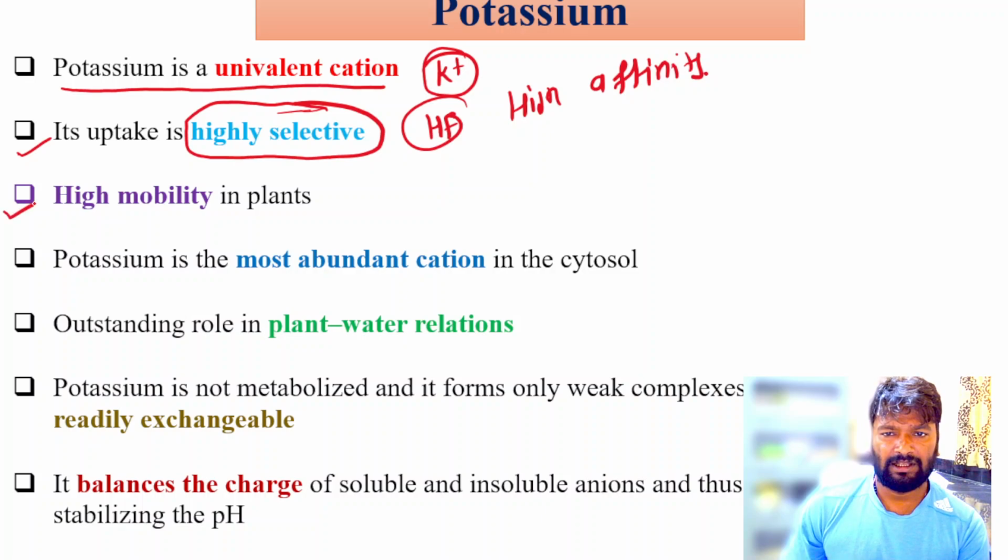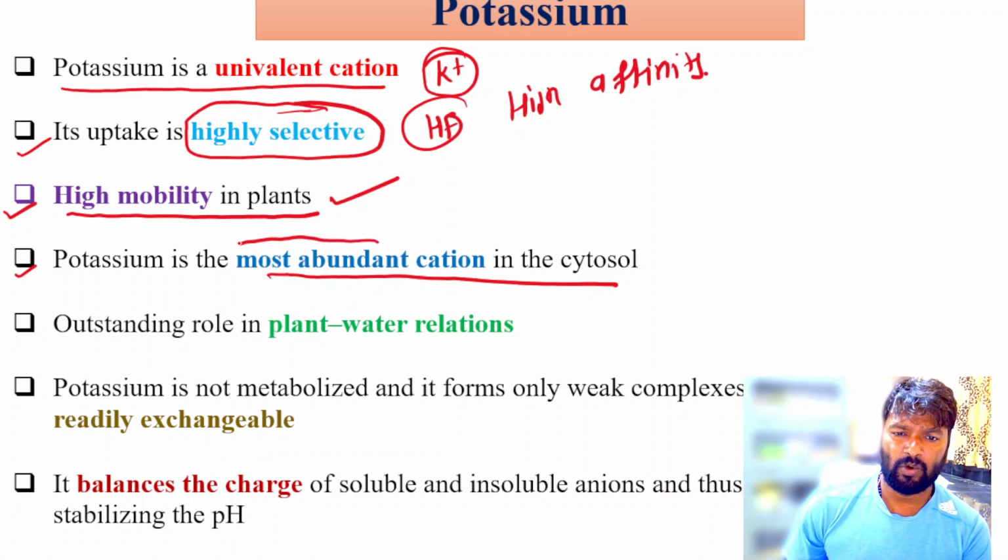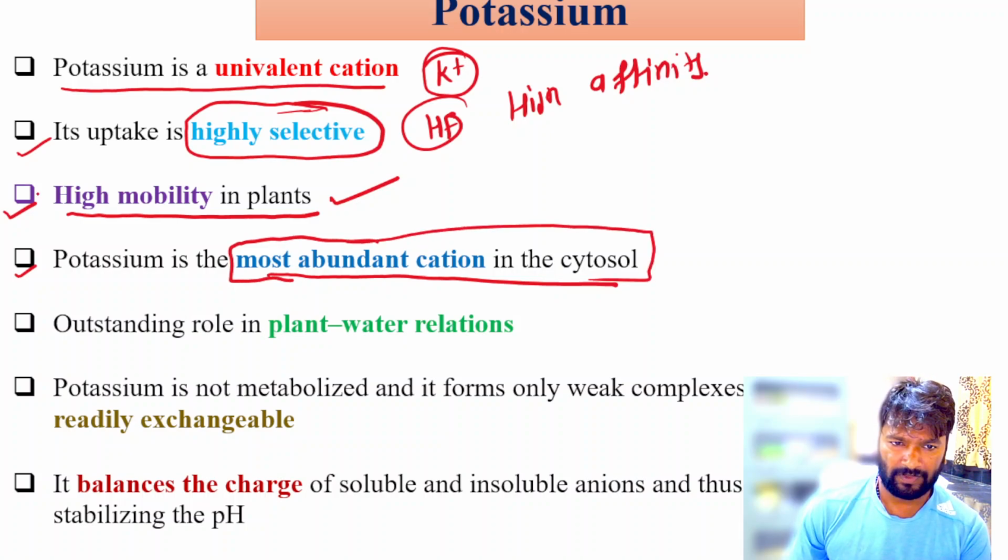Third point, potassium is highly mobile in plants, so deficiency symptoms are mostly observed on the older leaves, and potassium is the most abundant cation in the cytosol.